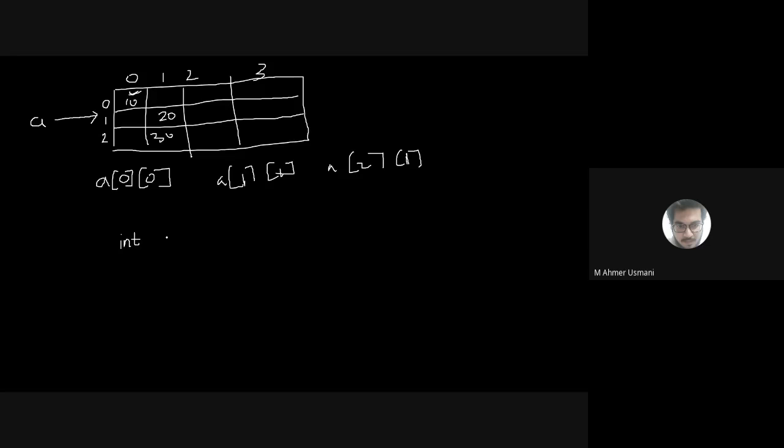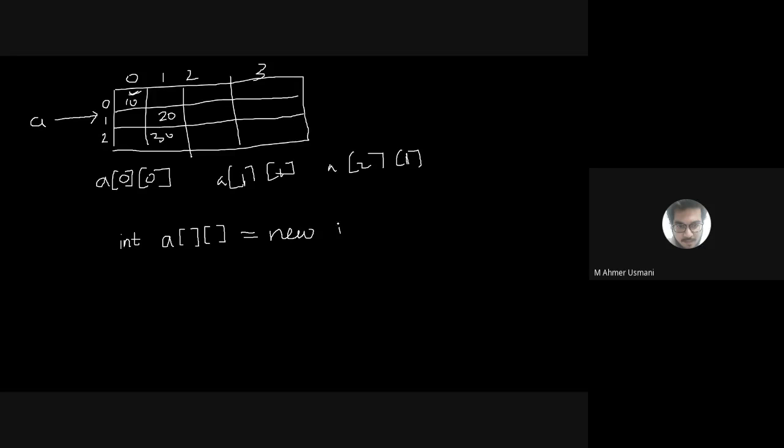What is the name of the variable? A. So I created the variable a. And what dimension is it having? Is it having just a row? Yeah, it is also having a column. Both row and column. So for row and column I have to make 2 brackets. Okay, 2 opening and closing brackets. One bracket represents the row and the other represents the column. Since an array is an object, I have to make an object of it. So in order to make an object, I have to use a keyword called new. So int a is equal to new.